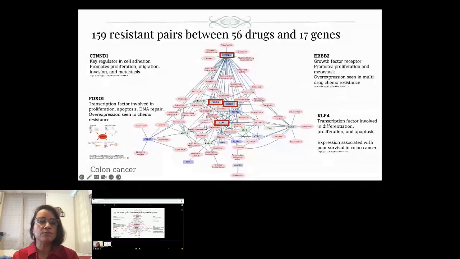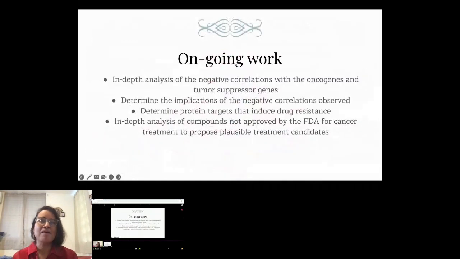Now, highlighted in these 4 boxes, as a matter of example, we have CTNND1, ERBB2, FOXO1, and KLF4. Now, these are known genes to be involved in hallmark processes and poor prognosis, and some of them have also been shown to be involved in drug resistance. So we're still analyzing this network to try and uncover various modules and new information. Because a good problem that we have right now is that we have a ton of data.